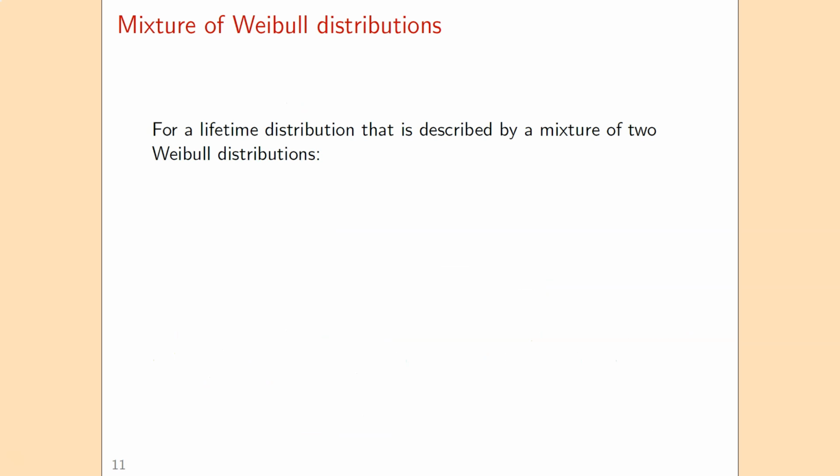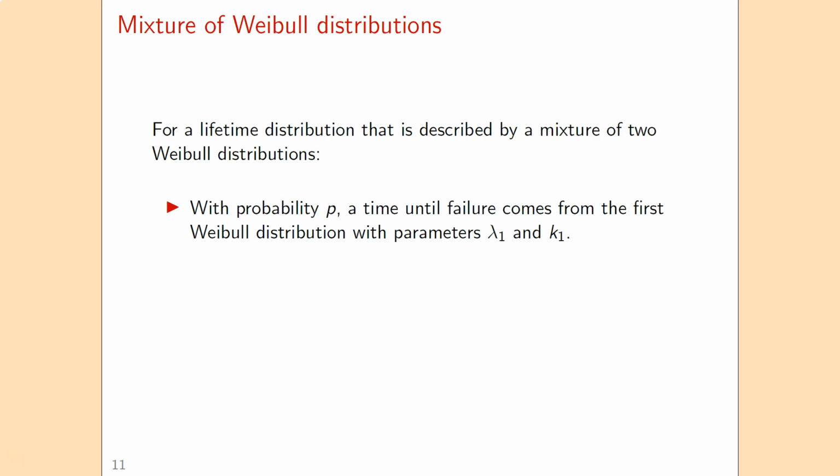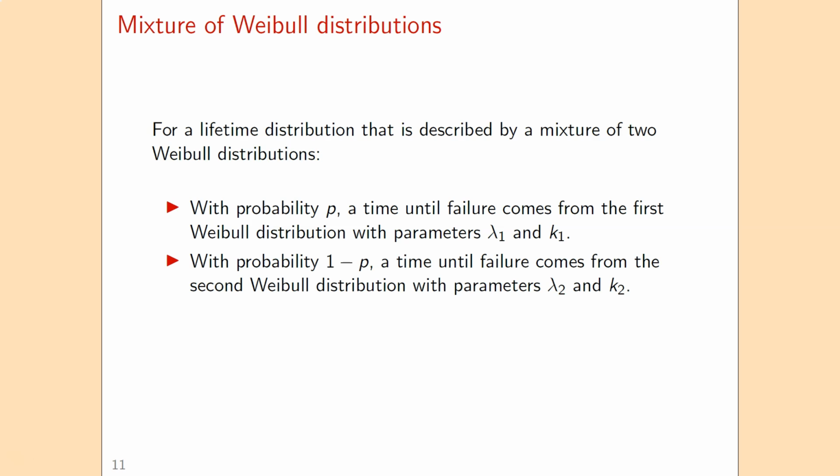Then how is that specified exactly? A mixture of two Weibull distributions: we have a probability parameter p, and with probability p a time until failure comes from a first Weibull distribution with parameters lambda 1 and k1, and then with the remaining probability 1 minus p, a time until failure comes from a second Weibull distribution with parameters lambda 2 and k2.